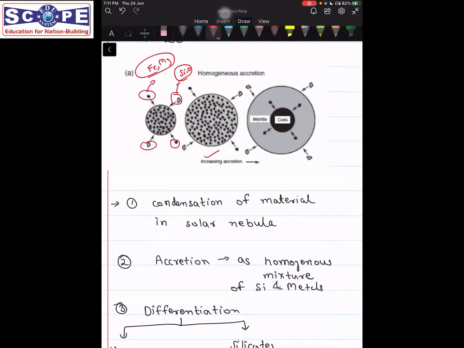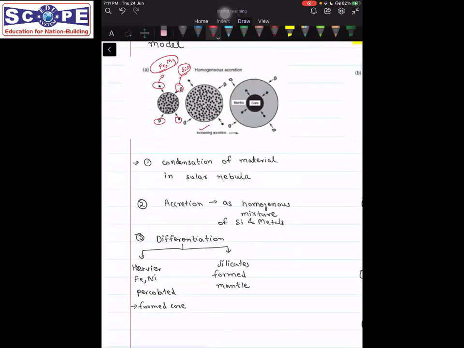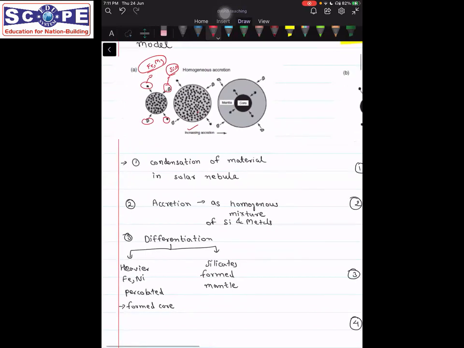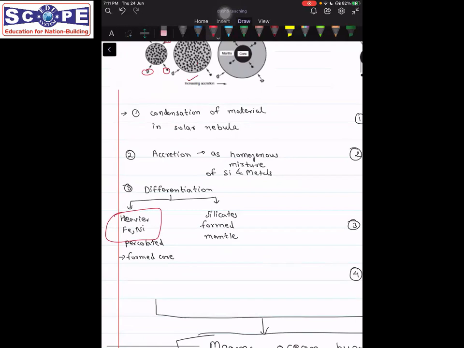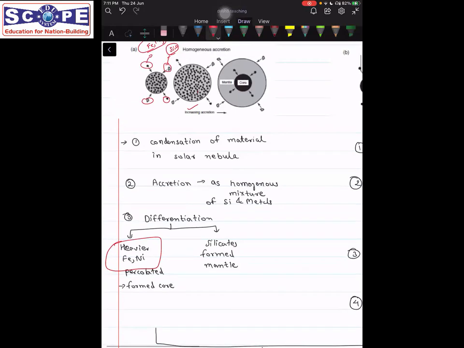And then differentiation took place. Why did differentiation take place? Because those earlier formed refractory materials were heavier. Iron, nickel, these were heavier. So they percolated and resulted in the formation of the core. And those which were lighter, such as the silicates, silicon and silicates, remained floated. They form the outer layers.